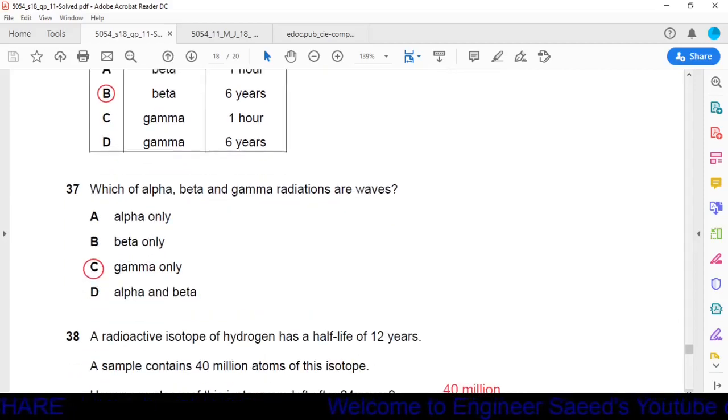Question number 37. Which of alpha, beta and gamma radiations are waves? You have studied three types of radiations, alpha, beta and gamma. Alpha and beta are material particles, whereas gamma rays are electromagnetic waves. So our answer is option C, gamma only, because alpha and beta are material particles.